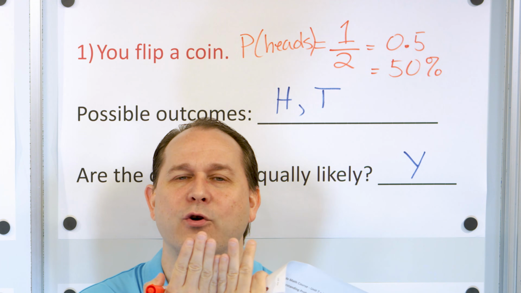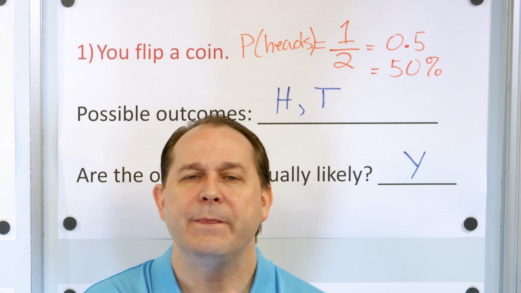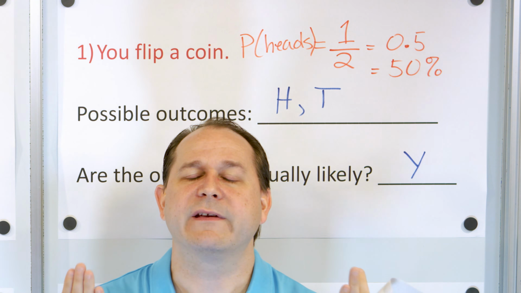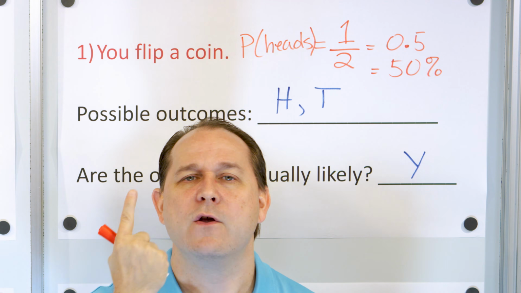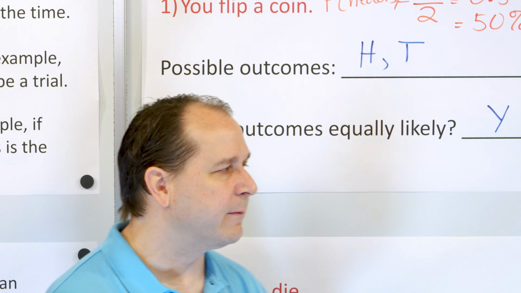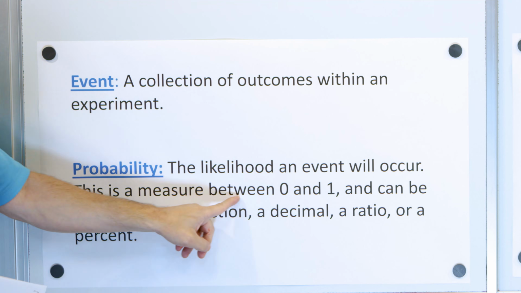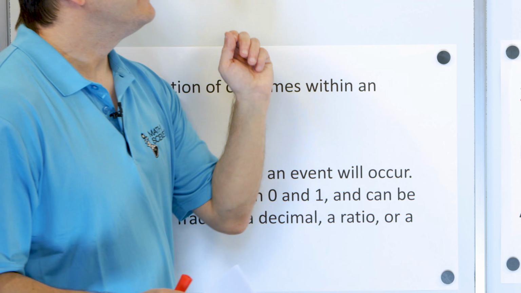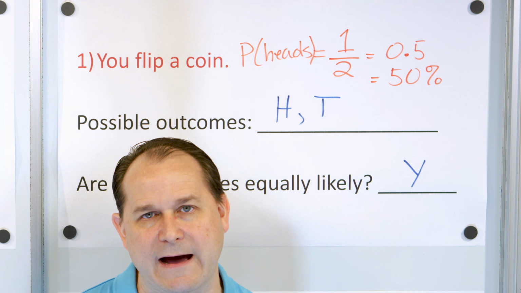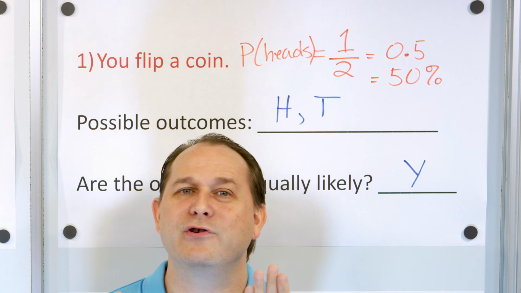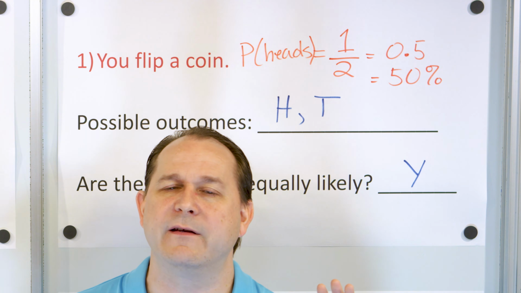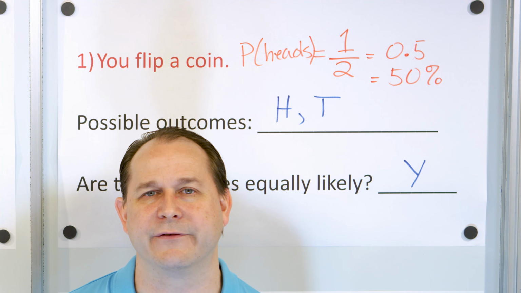And when you put them together, what's 1/2 plus 1/2? The probability of getting either heads or tails is 1/2 plus 1/2, which is 1. Which means that when you flip the coin, you're guaranteed to get either heads or tails. Because remember, the probability is a number between 0 and 1. The probability of getting heads is 1/2. The probability of getting tails is also 1/2. And if you add those together, you get 1, which means you will always get one of those answers.